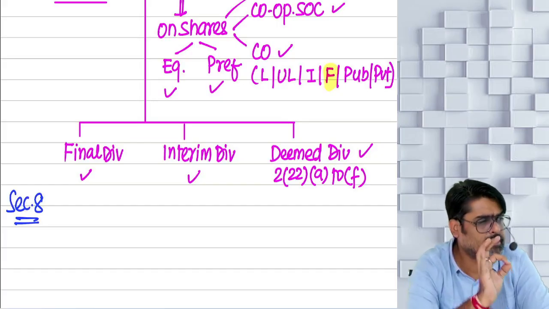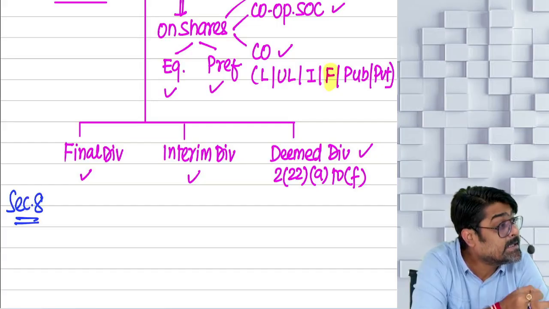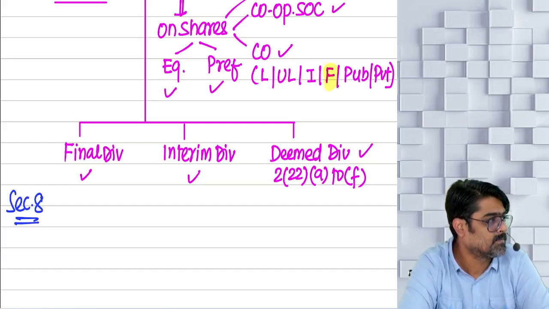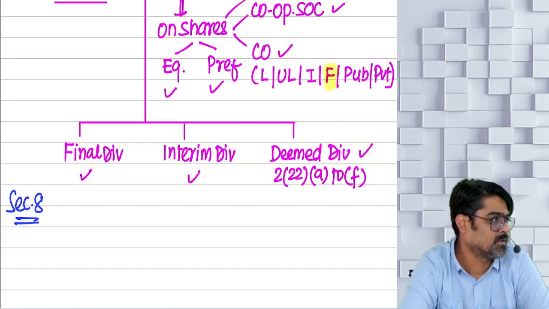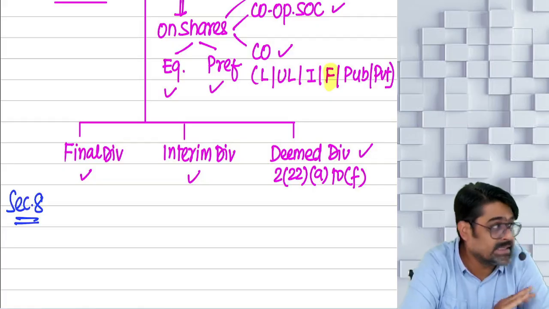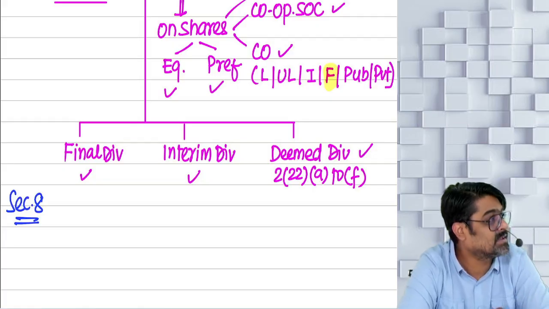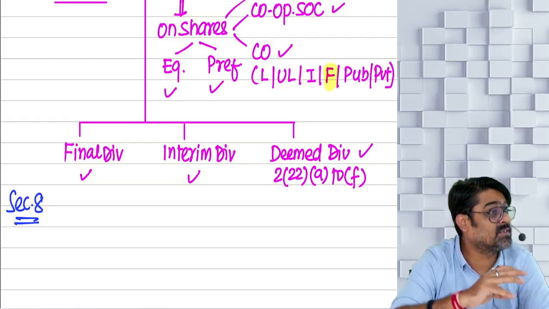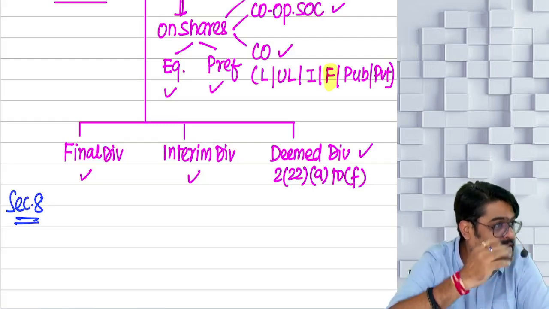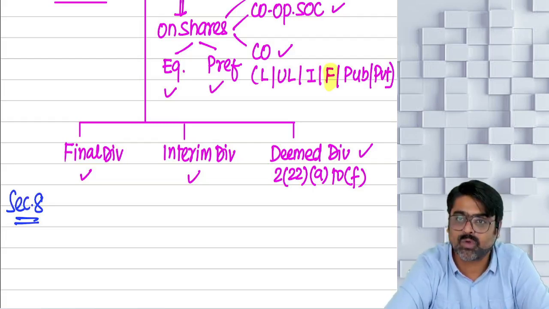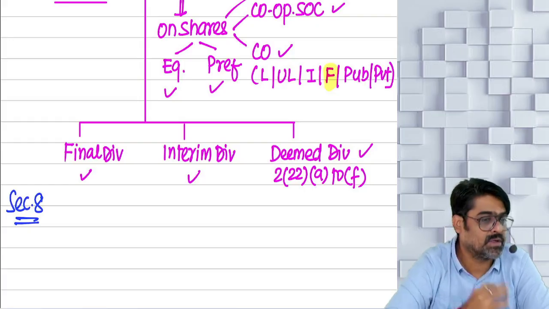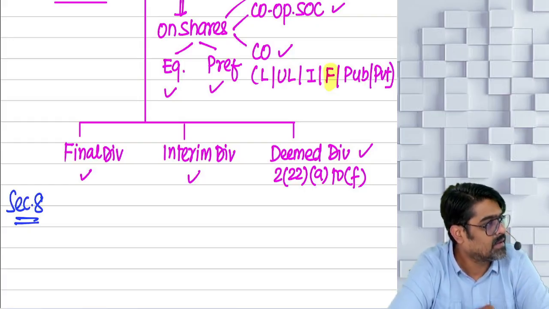The dividend which is declared in AGM by the shareholders, after declaration, it cannot be cancelled. The company has to give that dividend within 30 days of AGM. That is known as final dividend. So the dividend which is declared in AGM is the final dividend.